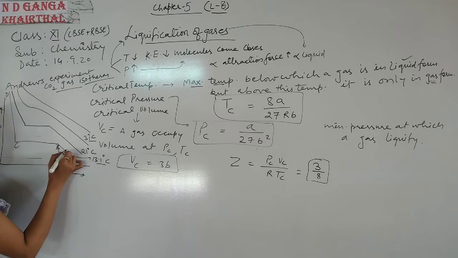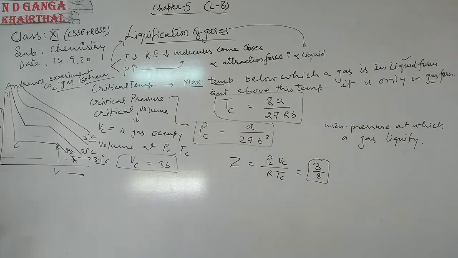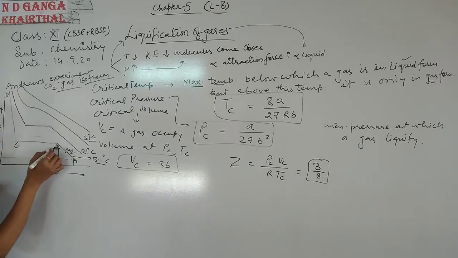So in this area, a gas remains in gaseous form. Clear? From point B to C, we find that volume decreases, but pressure remains the same. Volume decreases, but pressure is the same from B to C. Okay? In this curve from B to C, we get a horizontal line, and the gas is in both phases, liquid and gaseous phase.